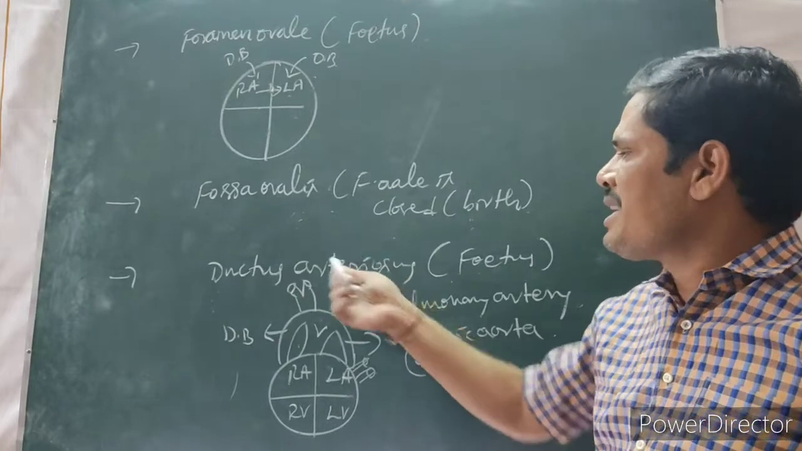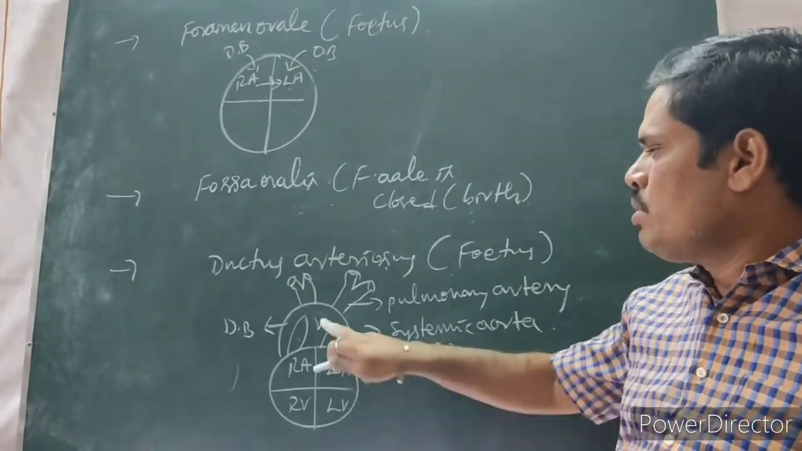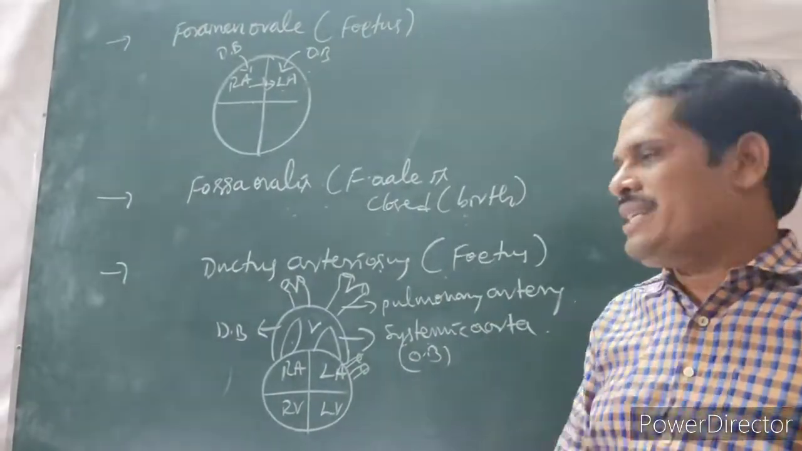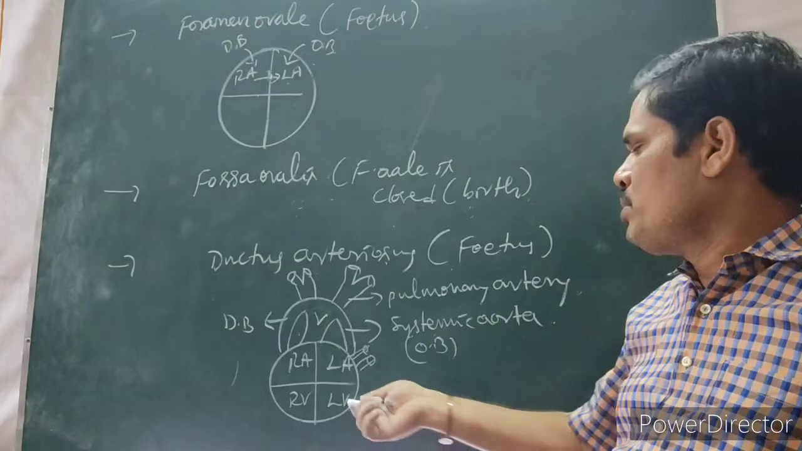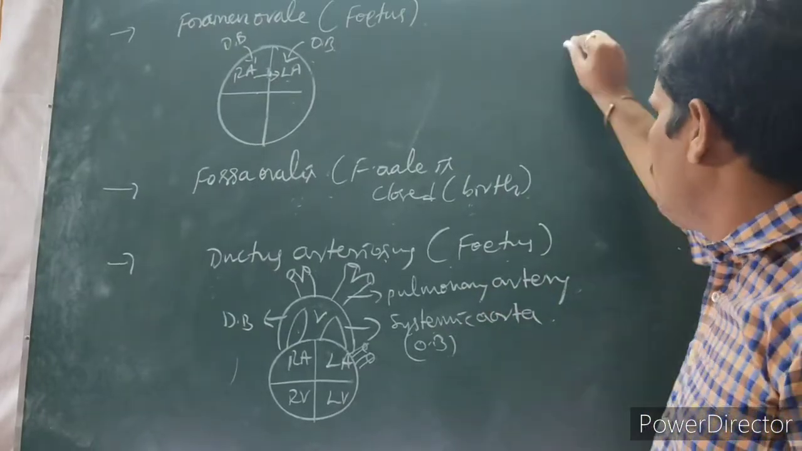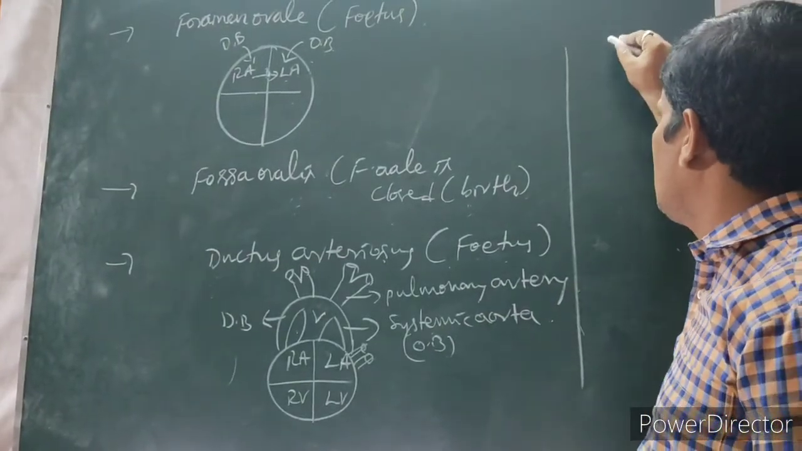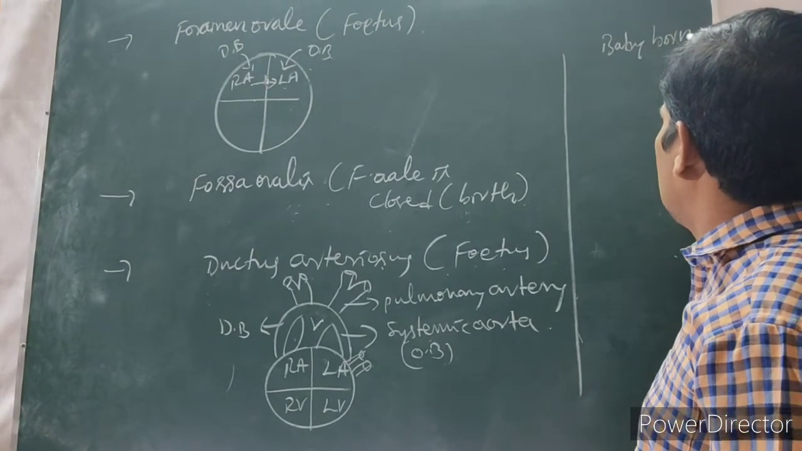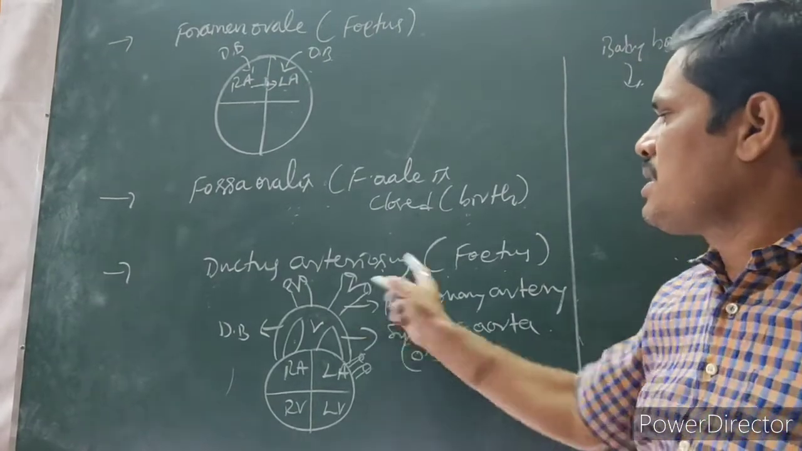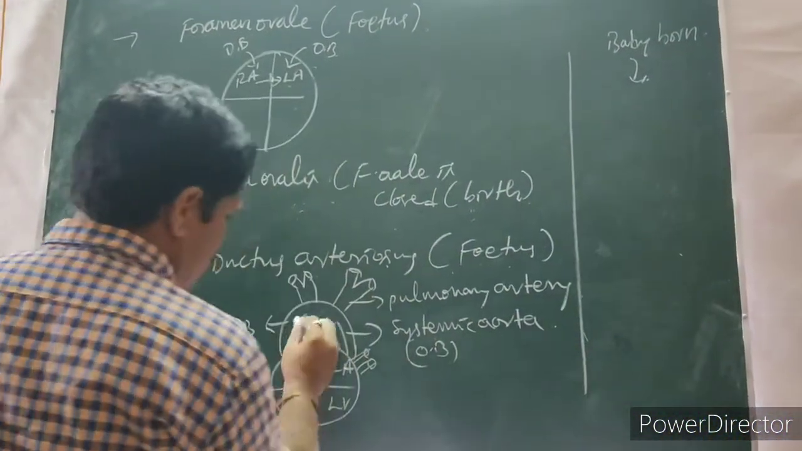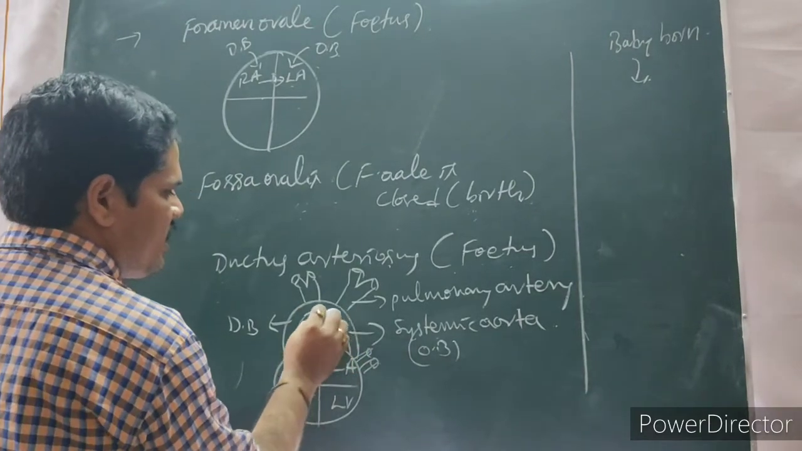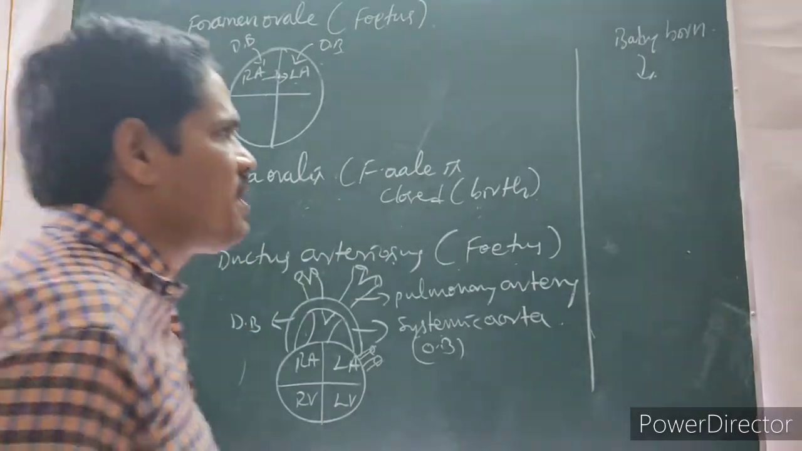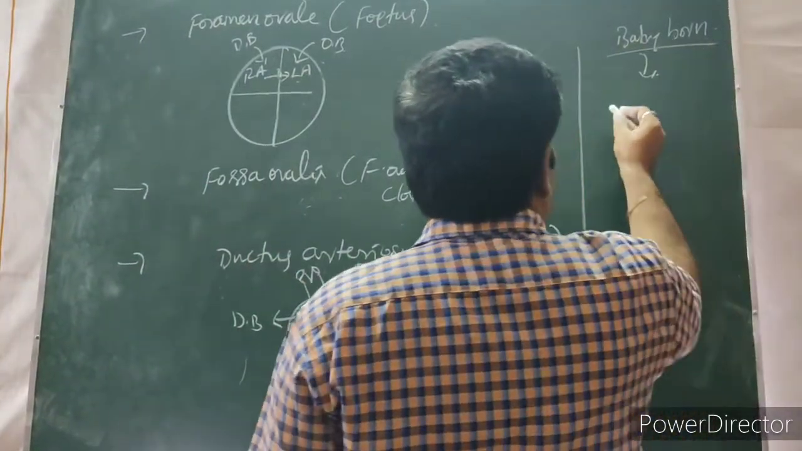That is only what we call ductus arteriosus. Both the pulmonary artery and systemic aorta are interconnected. That's why mixed blood is pumped to the fetus. At the time of birth, that means the time the baby is born, then what happened? This ductus arteriosus is going to be closed. That means like this, separated. Pulmonary artery and systemic aorta both are separated. At the time the baby is born, what happened?